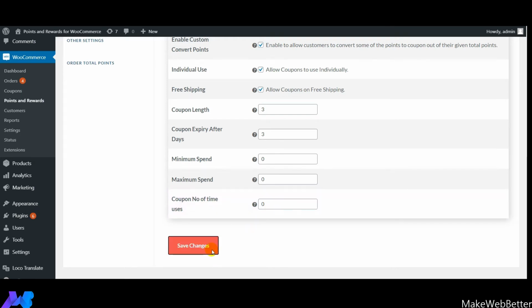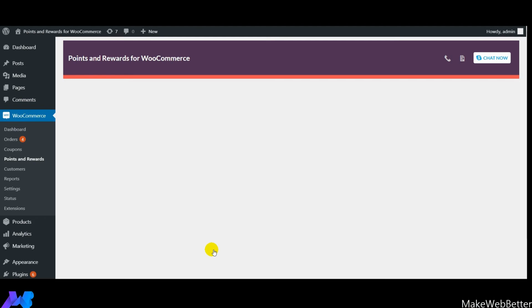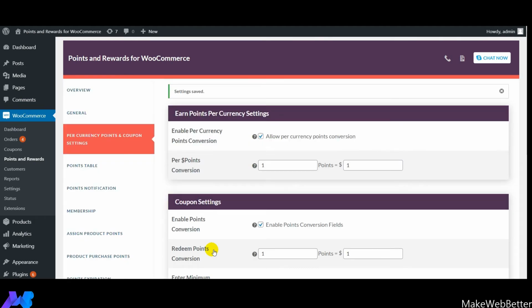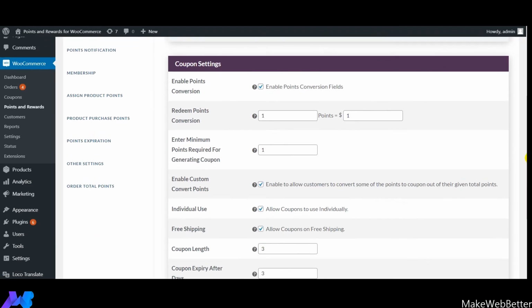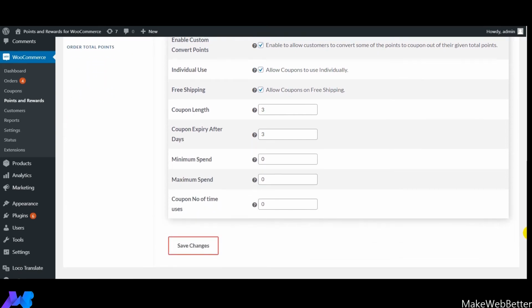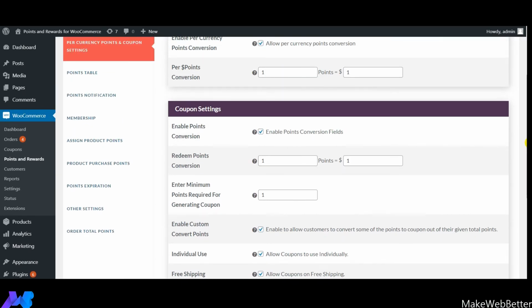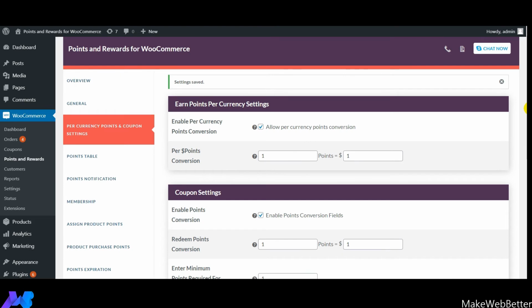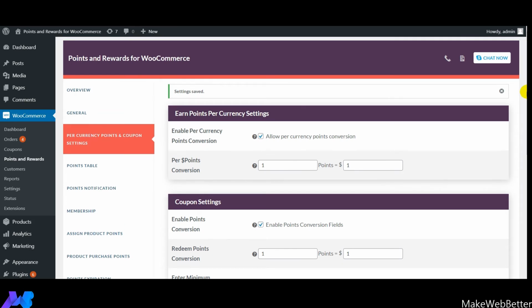So guys, let's have a quick recap of what I showed you and explained about per currency points and coupon settings. First of all, we explained the earn points per currency settings. Next, I explained the coupon settings. So guys, these were the two major settings under per currency points and coupon settings. All the settings have been saved, and now we are going to proceed further to the points table settings of our plugin.